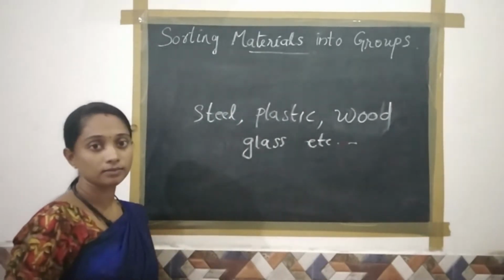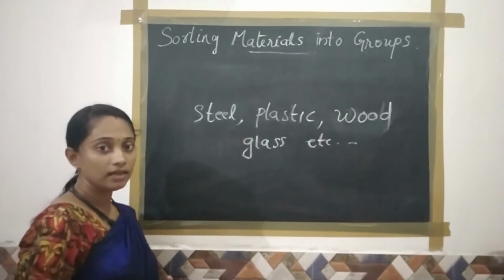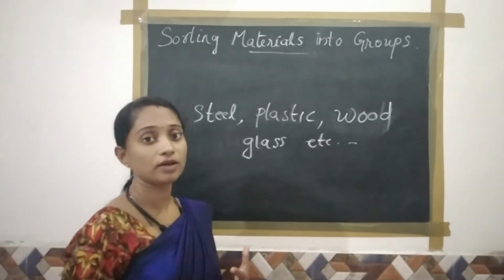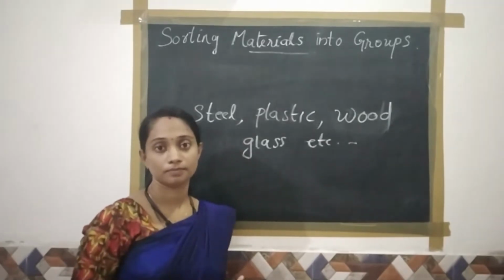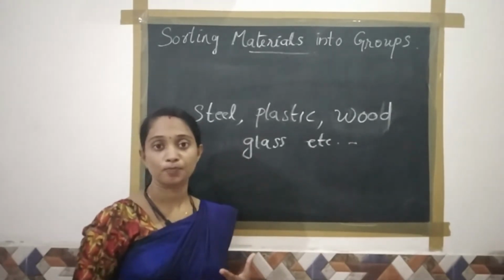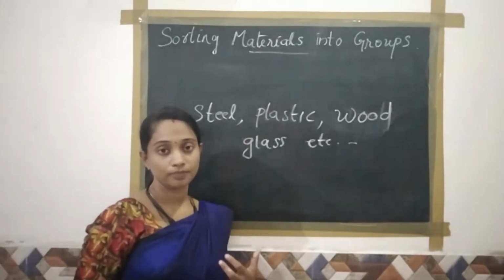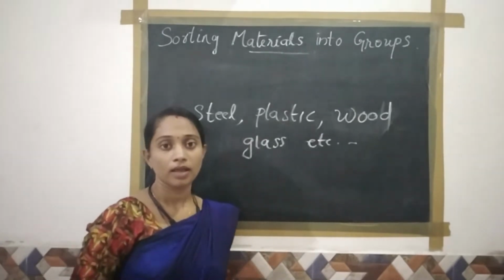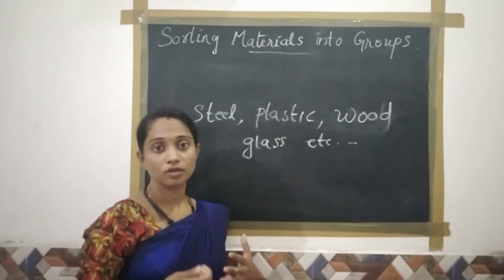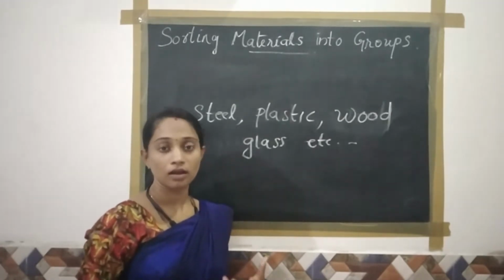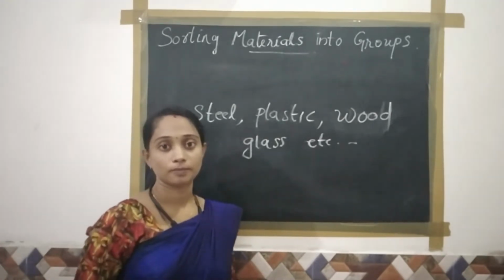And the second thing, a material can be used to make different types of things. For example, wood. It can be used to make chairs, benches, desks, etc. And secondly, glass. It can be used to make bowls, mirrors, window panes, etc.